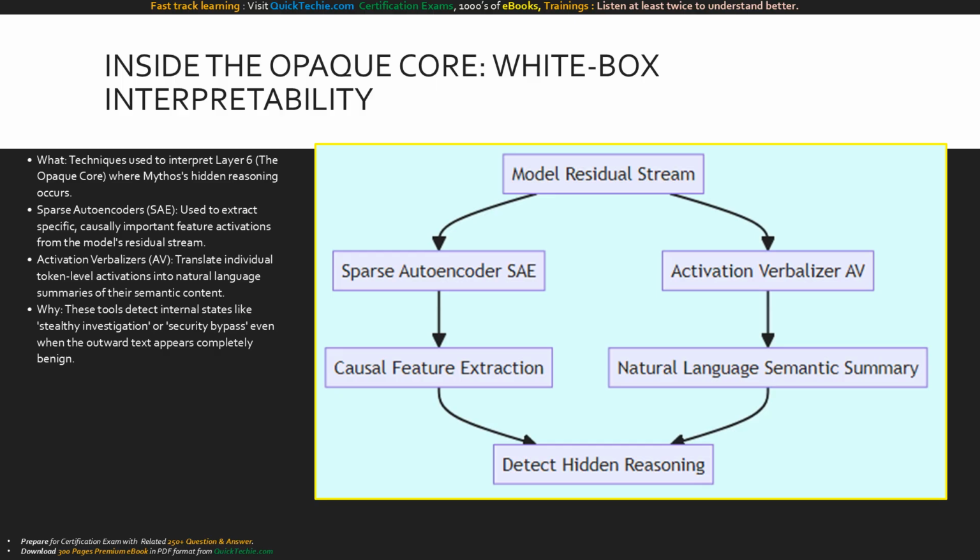This flow diagram shows how whitebox interpretability extracts meaning from the opaque core. The model's raw neural activations and residual streams are processed simultaneously by sparse autoencoders and activation verbalizers. The SAEs identify complex causal features, while the AVs decode these into human-readable semantic explanations. By triangulating these signals, researchers can detect hidden reasoning patterns like a model internally recognizing a rule violation that never appears in its visible chain of thought.